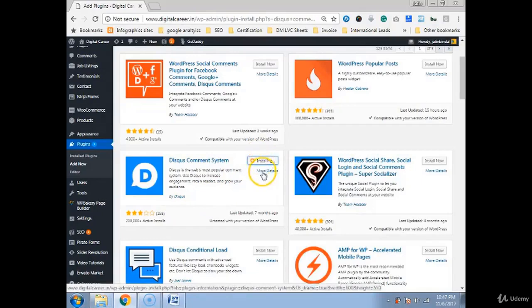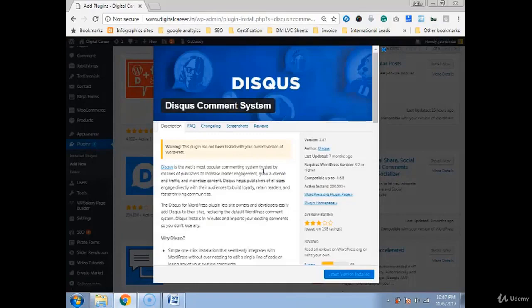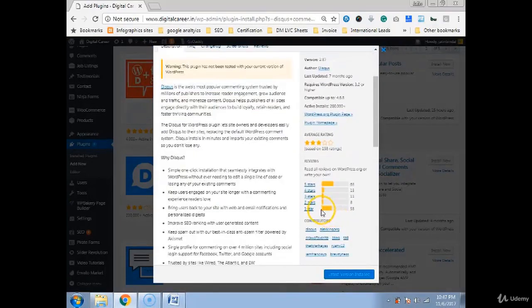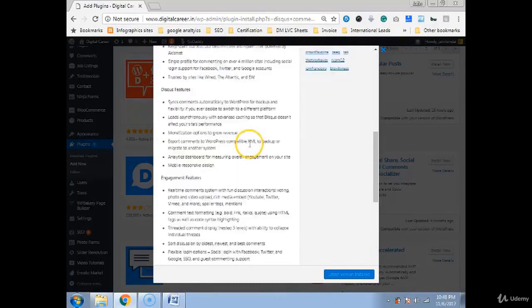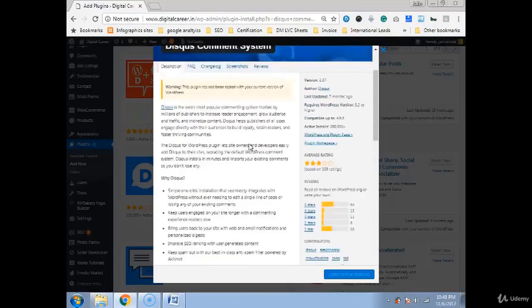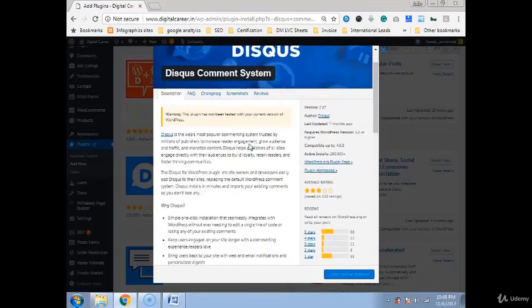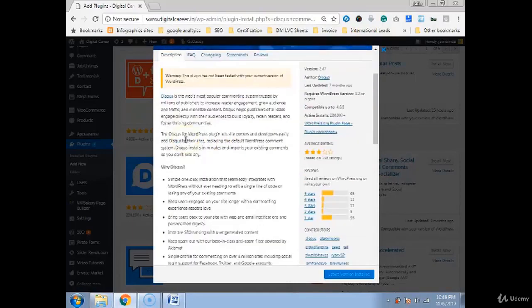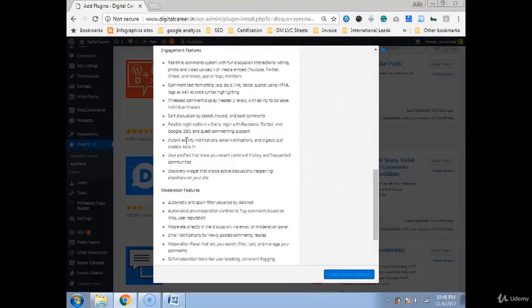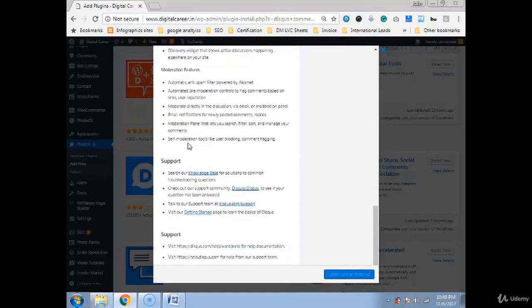Click on install now. But before installing, just read out the details as well, like how old it is, when it was updated, how many people have installed it, what the ratings are, and all those details. So that when you install, you have a fair idea whether this plugin is going to work well for you or not. And if you want to check how this plugin works, read this whole description and what features are there. That will help you decide whether to install that plugin or not.